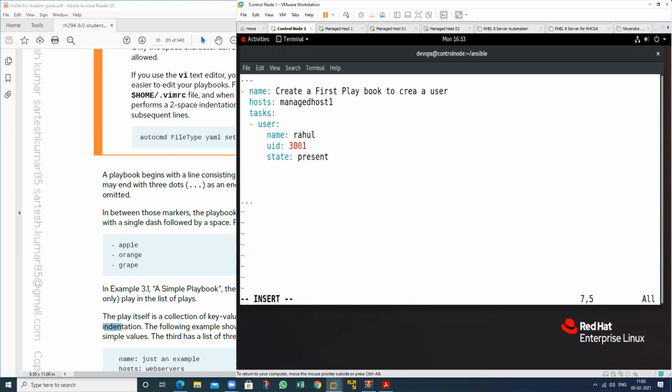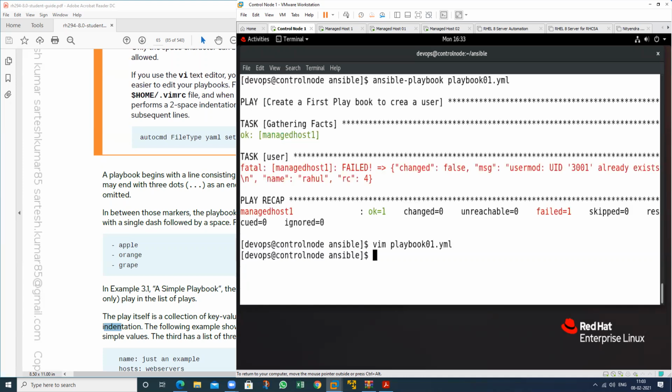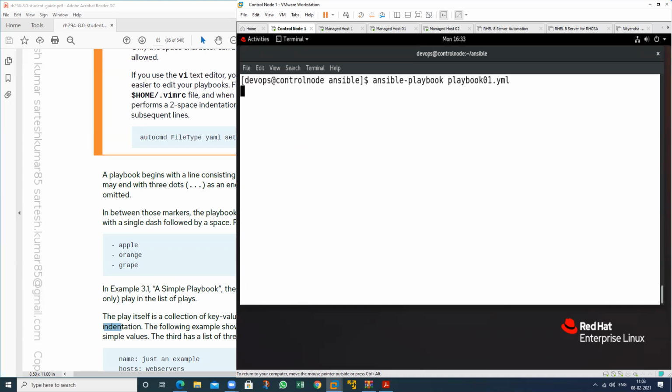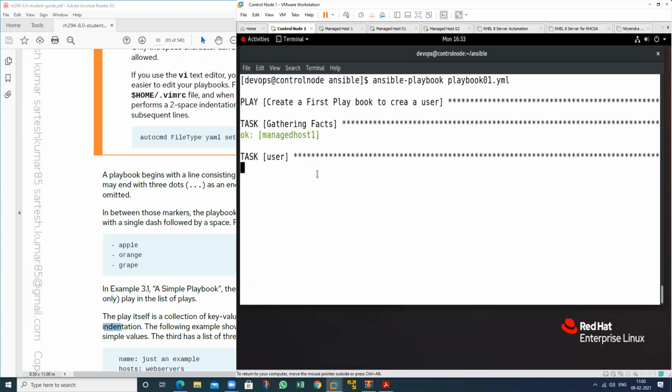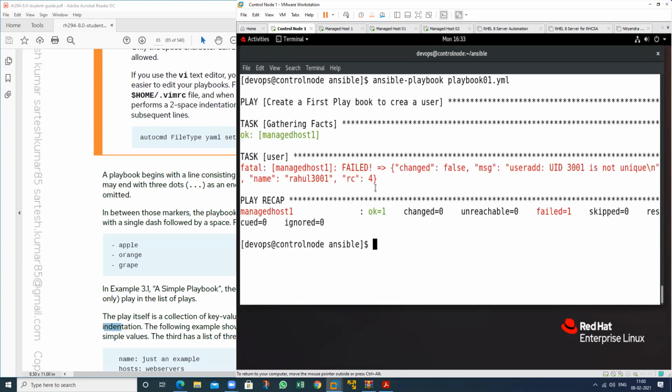Okay, Rahul, UID 3001. So I will write this. Okay, this ID is already used, so it will show me a mistake. This ID is already used by another user.